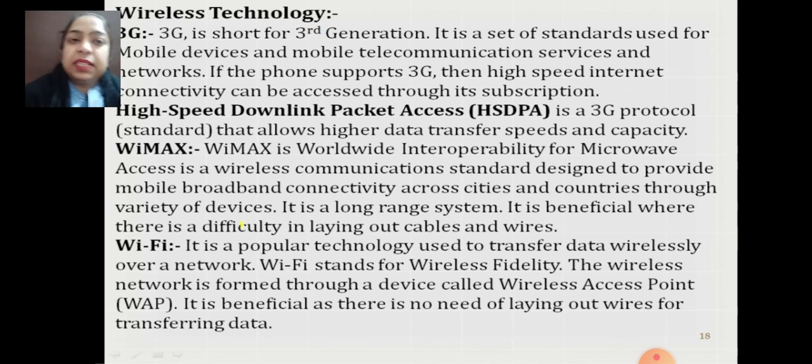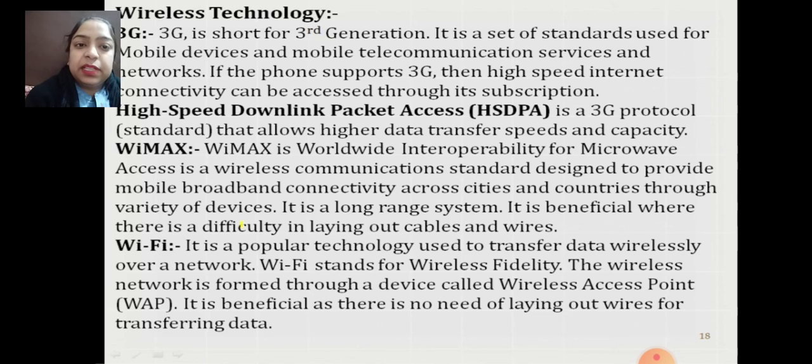Next is the wireless technology. Everybody knows 3G, WiMAX, Wi-Fi. 3G is short for third generation. It is a set of standards used for mobile devices and mobile telecommunication. And if we talk about WiMAX, that is worldwide interoperability for microwave access, mobile broadband connectivity across cities, across countries. It means if we talk about the speed as compared to wired technology, they have a large speed.